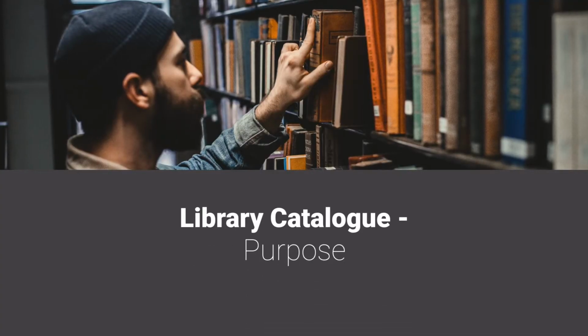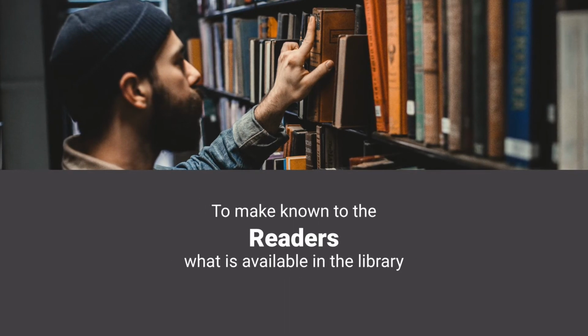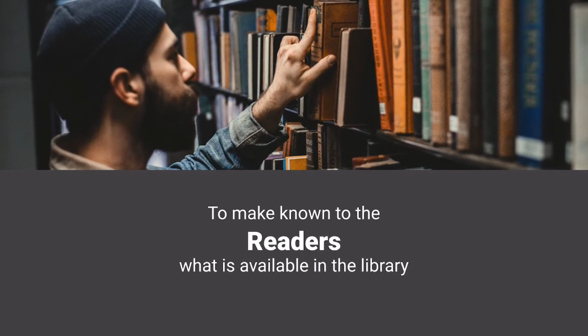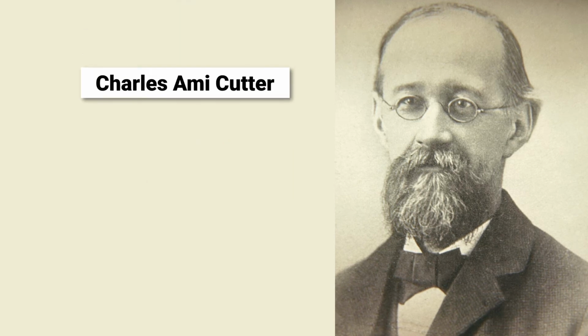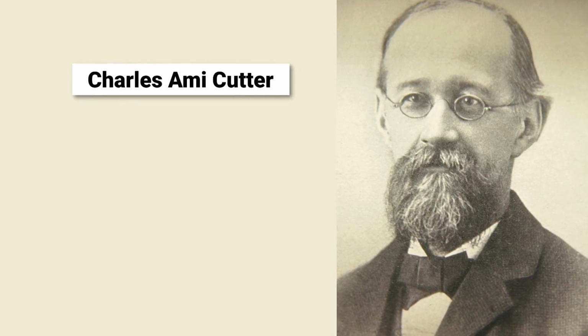So, what is the purpose of a library catalog? The purpose of a library catalog is to make known to the readers what is available in the library. If we go further into this, we would like to mention the objectives of a library catalog that were given by Charles Ammi Cutter, long back in 1876.